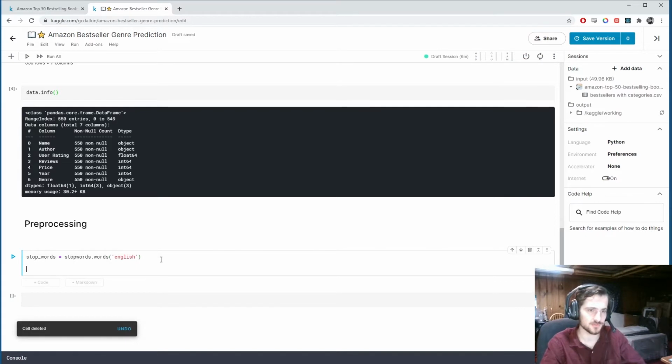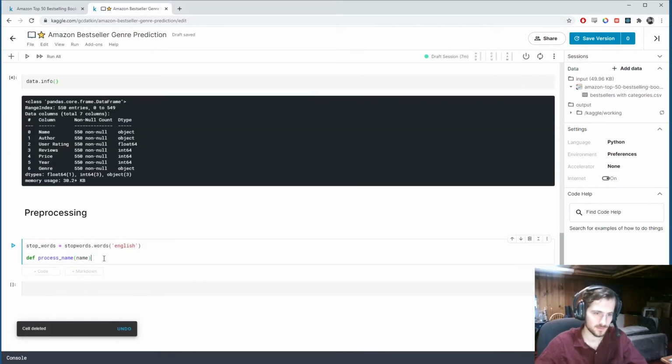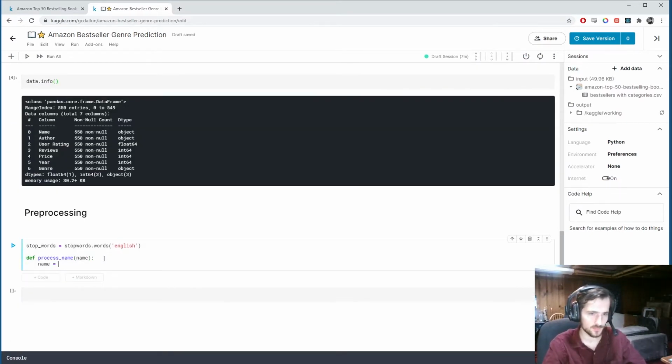So let's create this function, process name. It's going to take in a name, so a given name. It will be one of these. And we'll start by removing digits from the name. So regular expressions.sub for substitute, and we'll specify regex, and then something to replace it with, and we're going to do this to name. So what we'll do is just say any digit character.